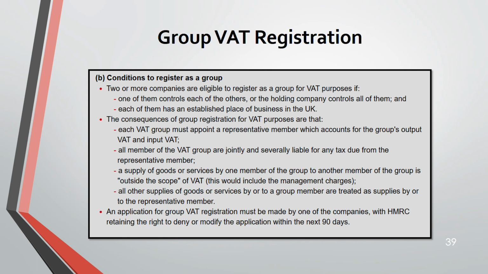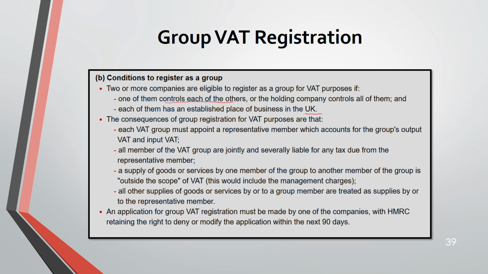Okay. Now, moving on to part B, conditions to register as a group. Okay. So, first condition, one of them controlling each other. So, in this case, they are, because they have bought 80% in the two companies. And also, their place has to be in UK. The established place of business has to be in UK.